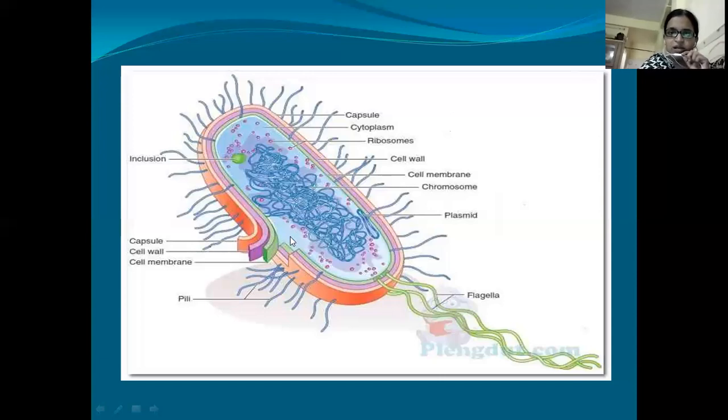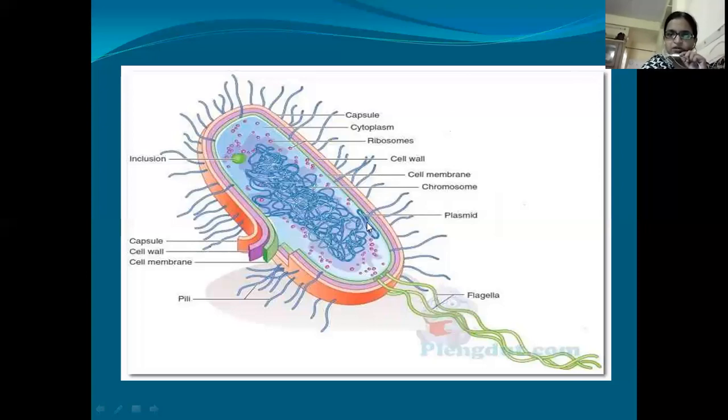So these three layers, and below this cell membrane there will be a gel like component, that is called cytoplasm. This cytoplasm will have different components such as first chromosome. Chromosome here is DNA, which is present in the center, which is not bound by any nuclear membrane, that is why it is called a prokaryote. And in the cytoplasm we can also see the smaller organelles, that is ribosomes. As we know ribosomes are helping the cell in protein synthesis.